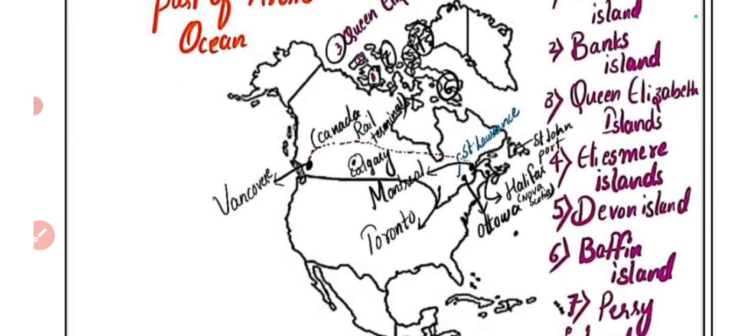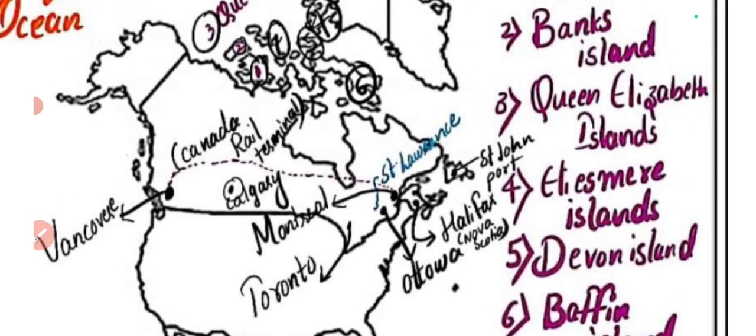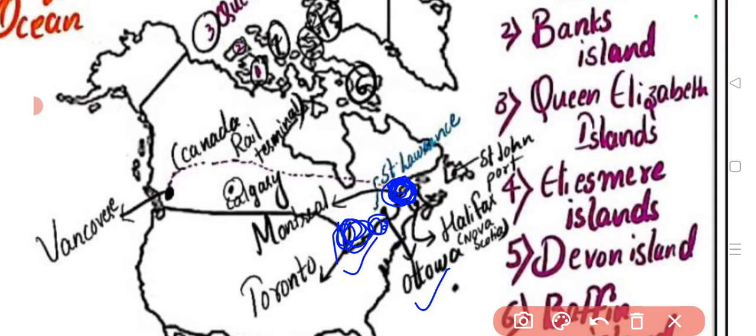Where is Montreal located? Montreal is located to the north of Ottawa. Here the Montreal is located. Here the Ottawa is located. Here the Toronto is located. So T for Toronto, O for Ottawa, M for Montreal. You can remember it as Tom. So Toronto, Ottawa and Montreal.